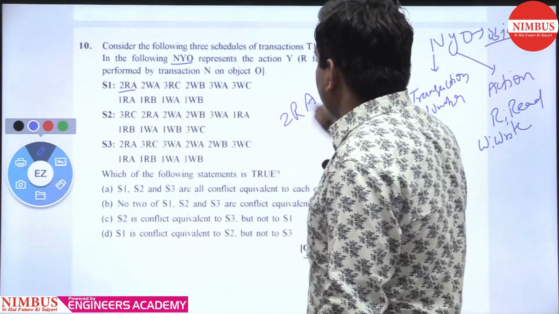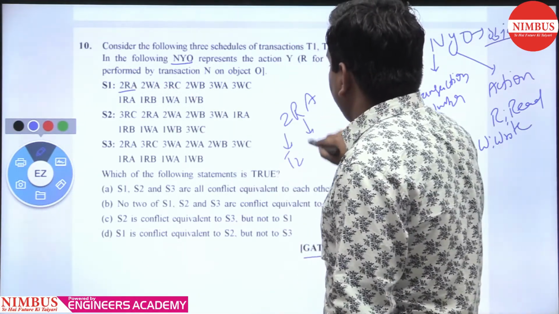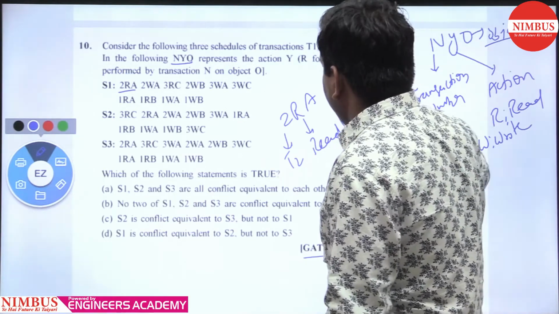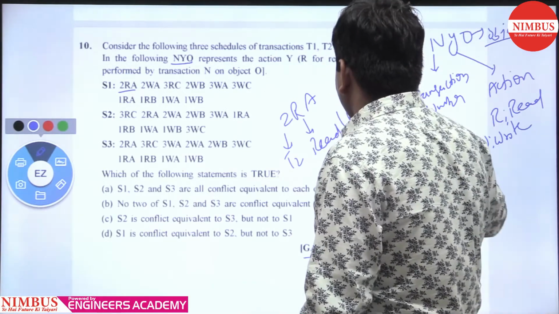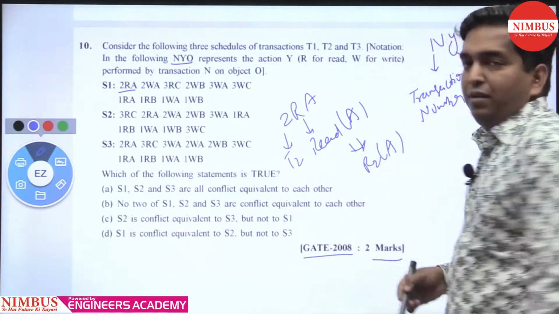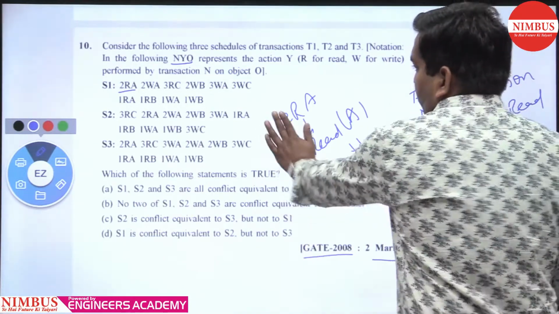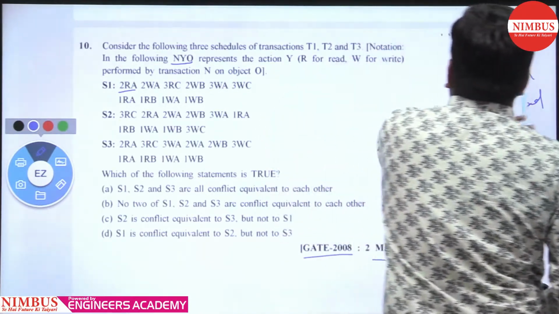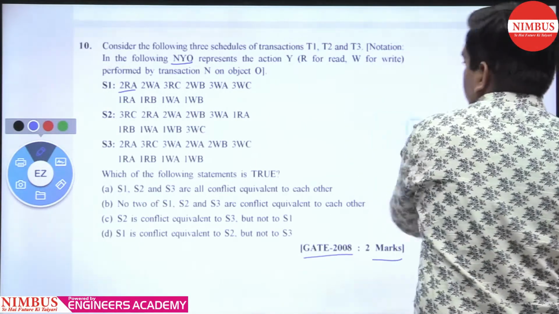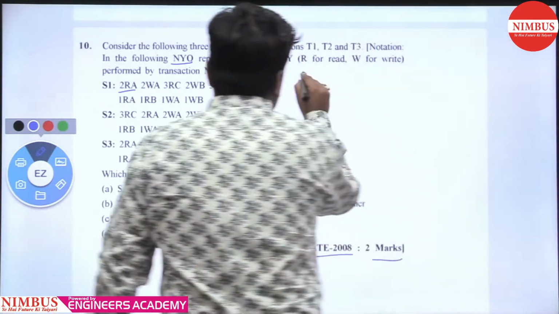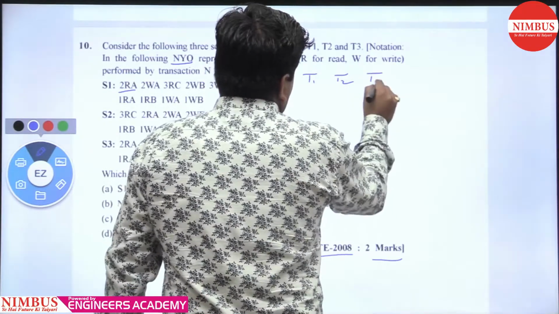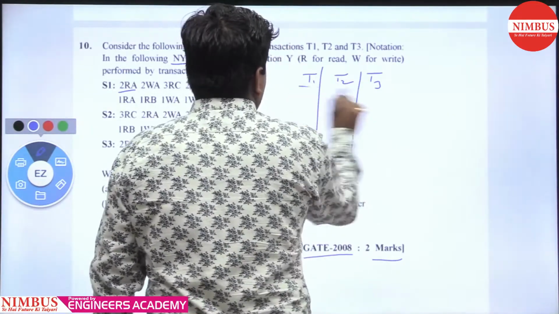2RA means transaction T2 performs a read on data item A. Here you can also write R2A. Getting my point? So first we make the graph.